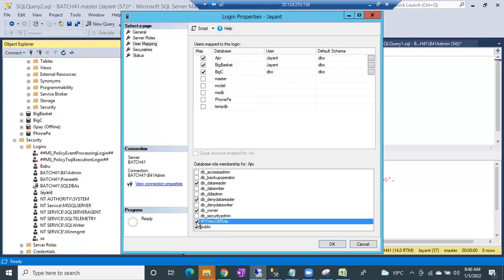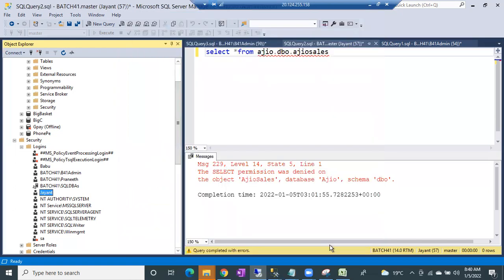So now Jayanth, whatever permissions we gave, grant, deny, you'll get all the permissions applied on Jayanth at a time. That's it. You can click OK. Of course, he's a DB owner, so of course he can do anything. But for DB owner, the delete option is there, right? So this will also apply. Delete option, deny is there. So this is how we can create customized database roles, guys.